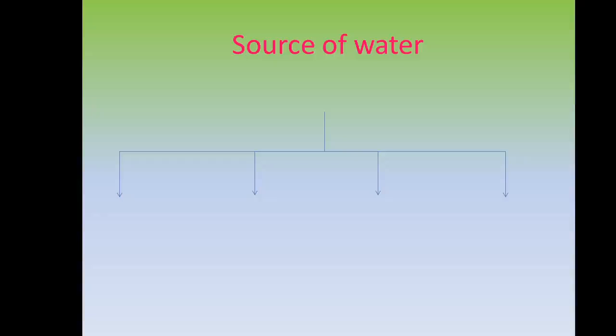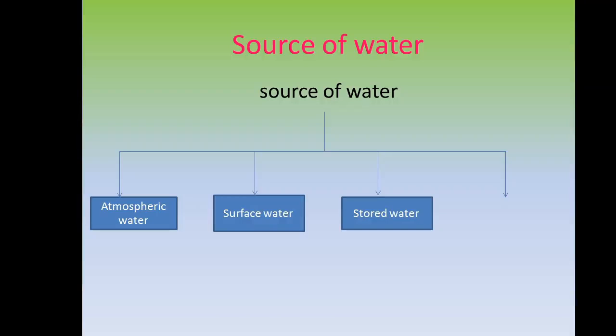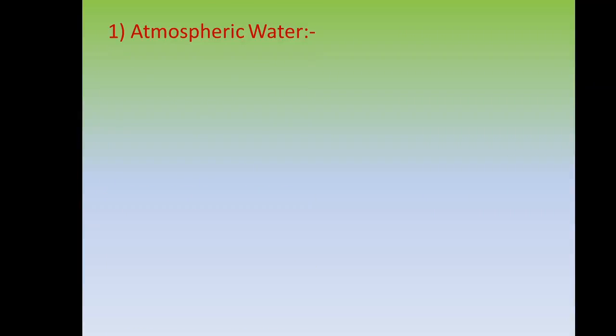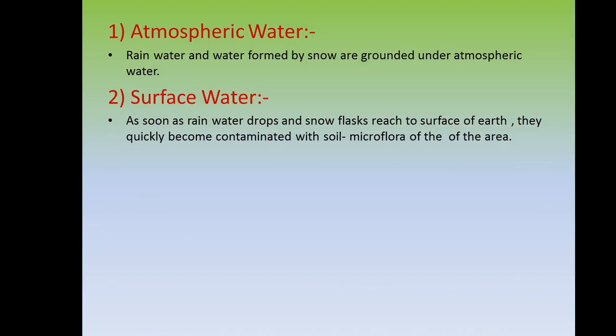Next point is the source of water. The source of water can be divided into four classes. First is atmospheric water, second is surface water, third is stored water, fourth is groundwater. I will explain one by one. First is atmospheric water. The rainwater and water formed by snow are grouped under atmospheric water. Second, surface water. As soon as raindrops and snow splash reach the surface of the earth, they quickly become